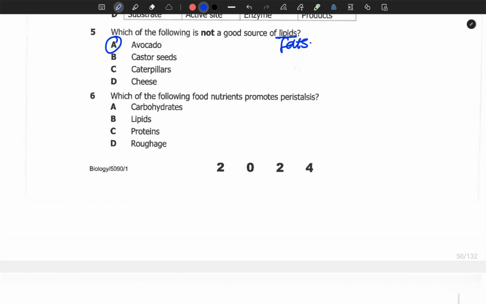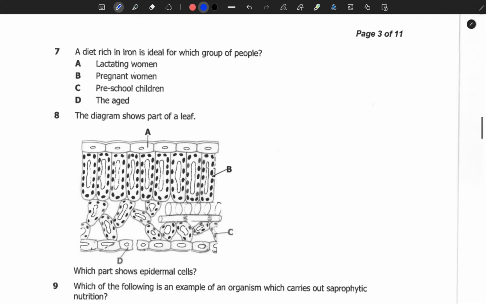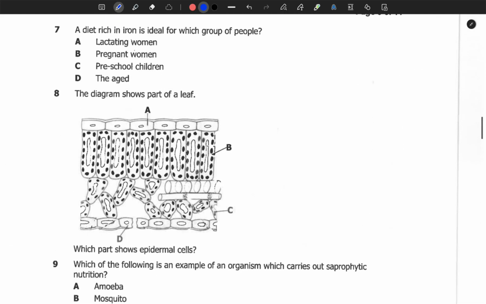Which of the following food nutrients promotes peristalsis? So peristalsis is the movement of food substances in the alimentary canal, and it moves like a wave. So if you look at this peristalsis, for it to be carried out easily, the food must move easily, and we need what we call the roughage.